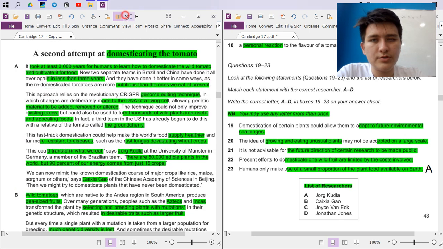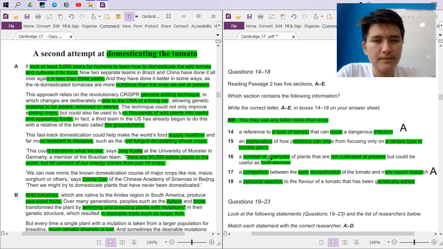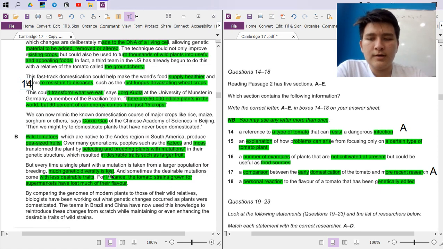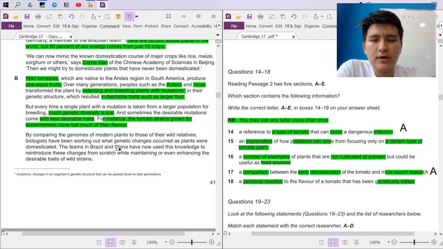Oh, by the way, we also need to number, right? So 14, in comparison, it is 17. Sorry, this is 17, reference. Where was it? This is 14. Yeah. By comparing the genomes of modern plants to those of their wildest relatives, biologists have been working out what genetic changes occurred as plants were domesticated. Oh, yeah.